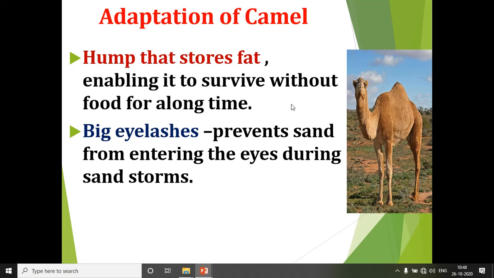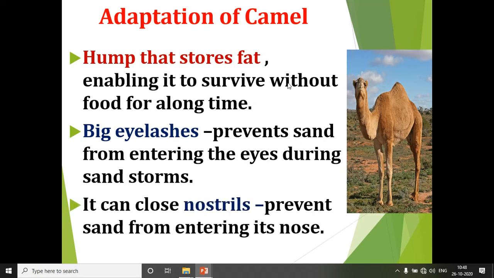Then they have big eyelashes, which prevent sand from entering the eyes during a sandstorm. In the desert, when the wind blows, sandstorms usually occur. Then, the camel can close its nostrils. Like the polar bear, it can close its nostrils, which prevents sand from entering its nose.